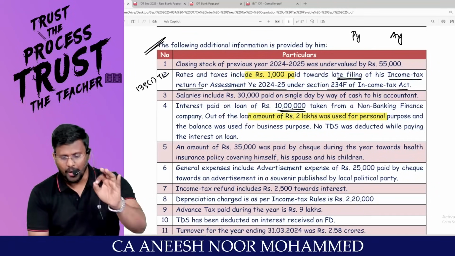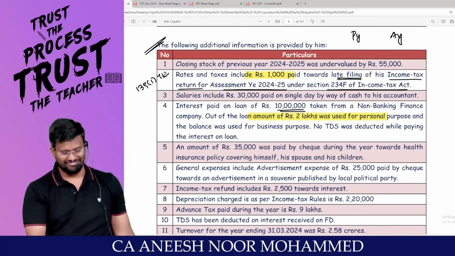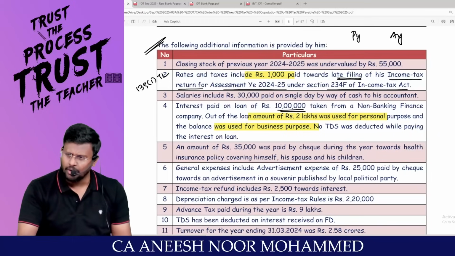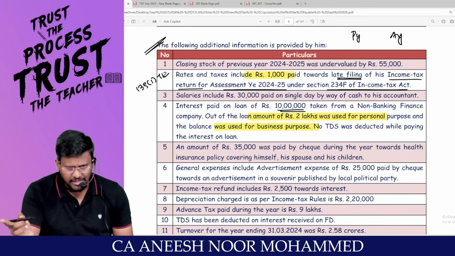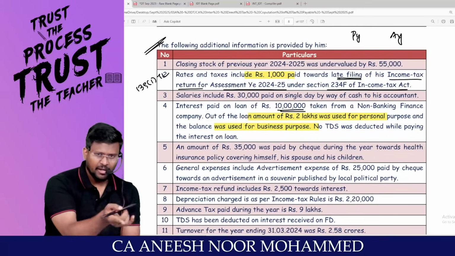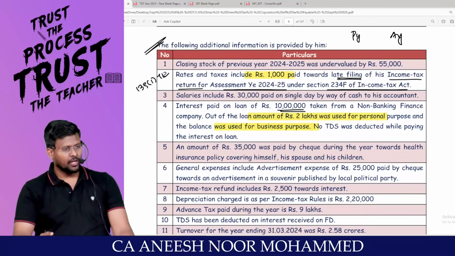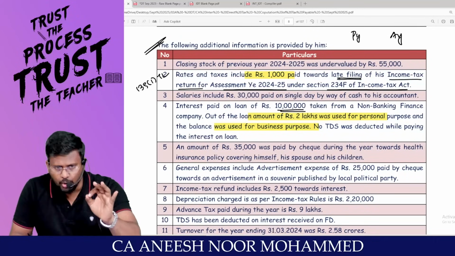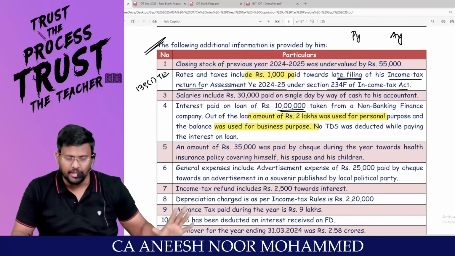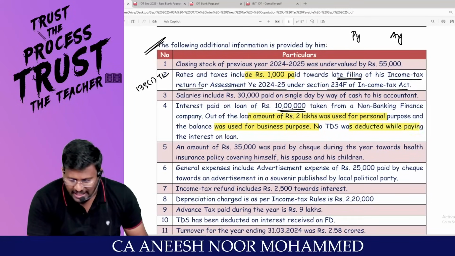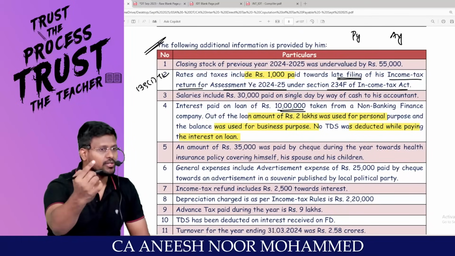Out of the loan amount, 2 lakh was used for personal purpose, and the balance was used for business purpose. So what is the total loan? 10 lakh. Personal purpose? 2 lakh. Business purpose? That means interest attributable to 8 lakh will be allowed as a reduction, whereas interest attributable to 2 lakh will not be allowed as a reduction. And no TDS was deducted while paying the interest on the loan.